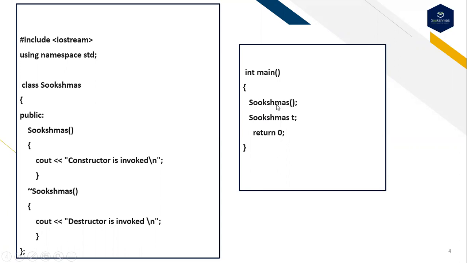This is what we call explicitly calling a constructor. Here I have created the object. So when I create an object for the class, the constructor of the class will be invoked. And how exactly does this work? This is an explicit call of a constructor.